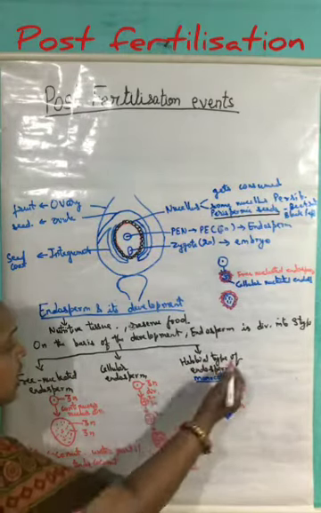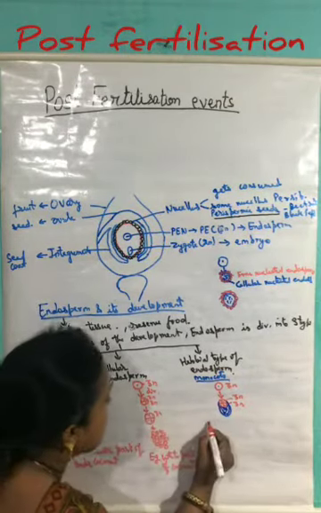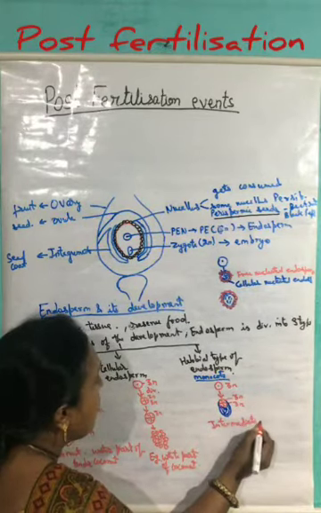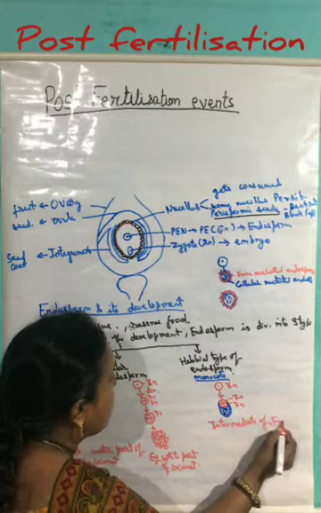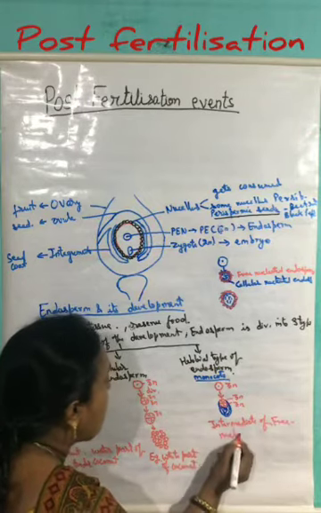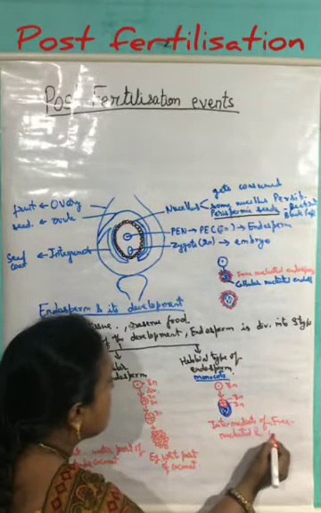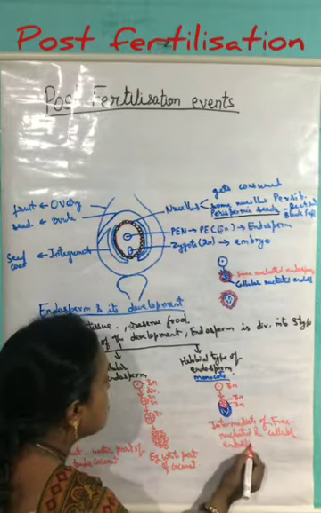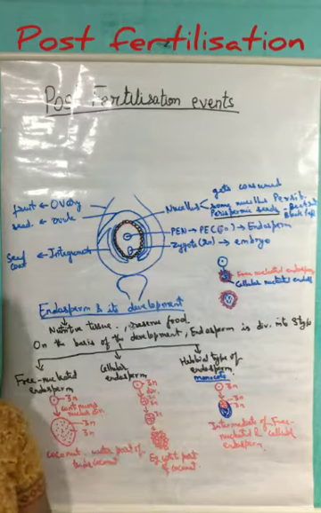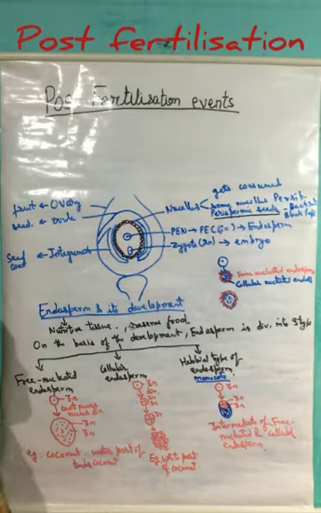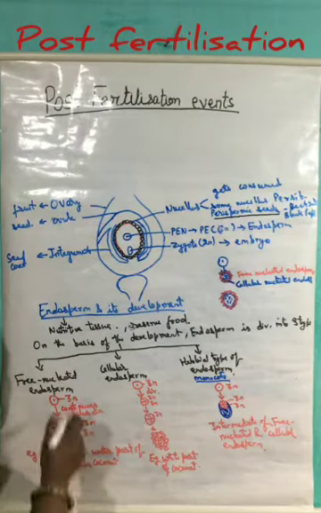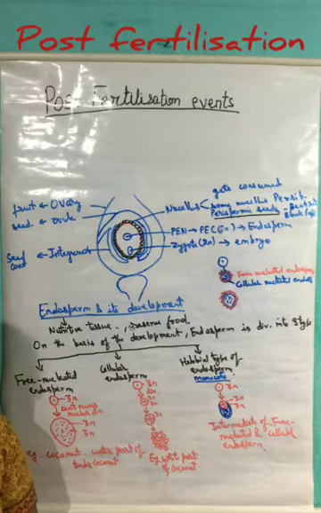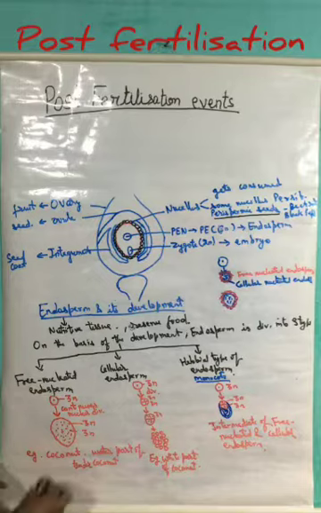Hence we can say the helobial type of endosperm is intermediate between free nucleated and cellular endosperm. So, on the basis of development, the endosperms are of three types: free nucleated endosperm, cellular endosperm, and the helobial type of endosperm.